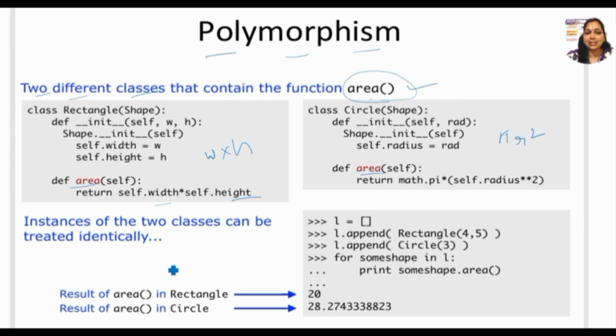Here the two classes are treated identically, but see, the result of the area will be 20, but the result of the circle will be 28 because it differs regarding the formula. So this is the concept of polymorphism.